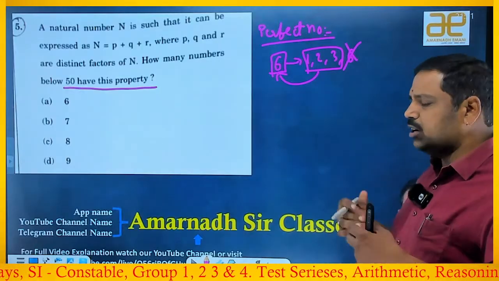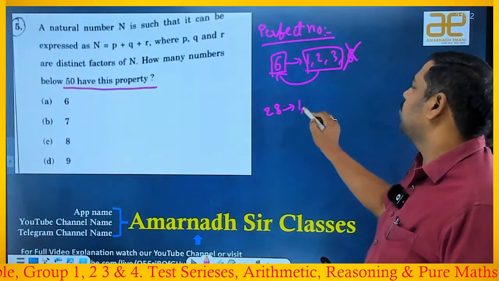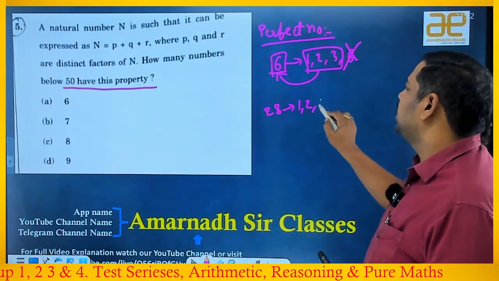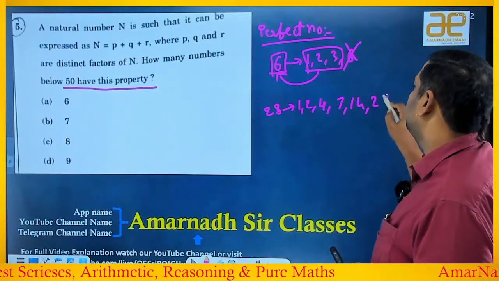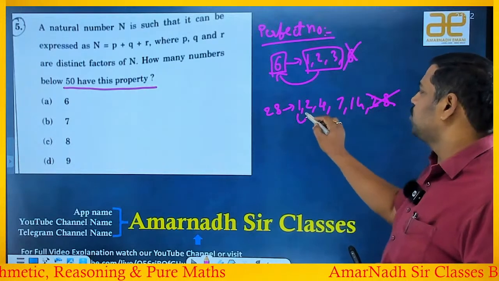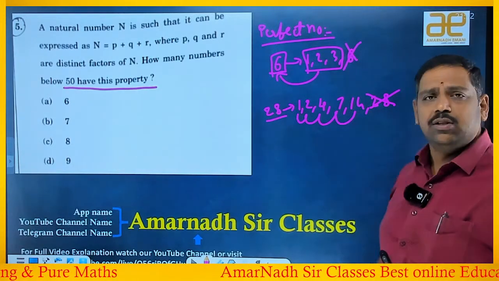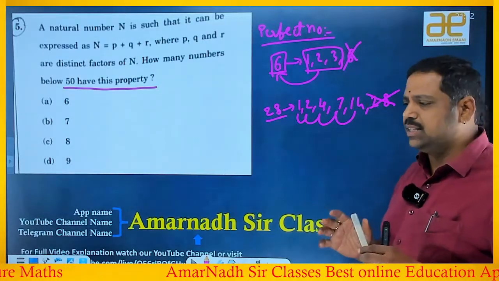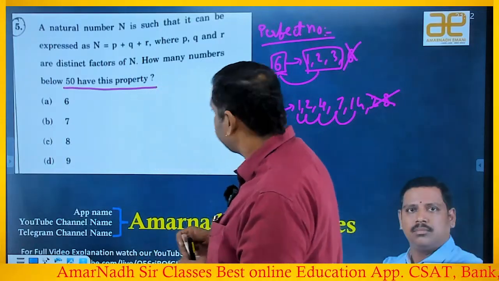Like that, if you take 28, 28 is also a perfect number, because the factors of 28 are 1, 2, it is not divisible by 3, it is divisible by 4, and 7, 14 and 28 only. Forget about the given number. Sum of the factors: 1 plus 2 is 3, 3 plus 4 is 7, 7 plus 7 is 14, 14 plus 14 is 28. So that's why this is also a perfect number. This is the definition of perfect number, and 6 is a perfect number.